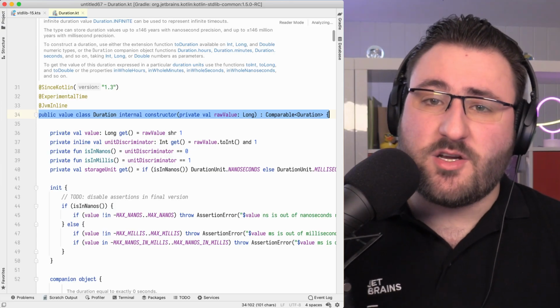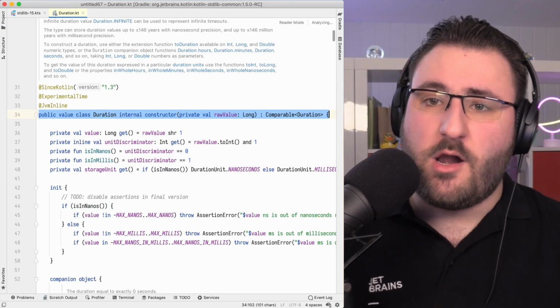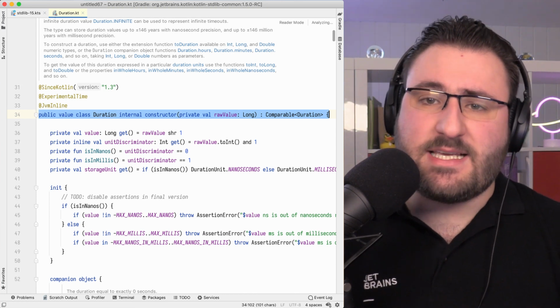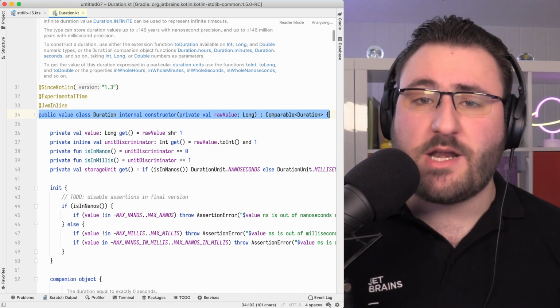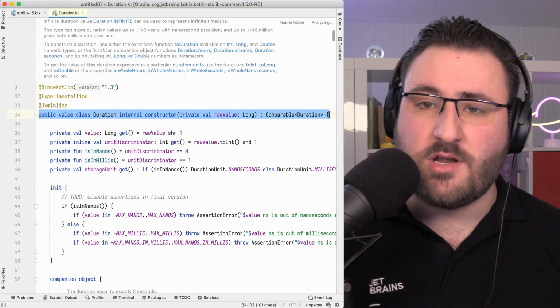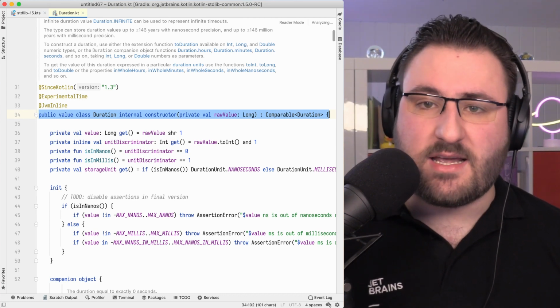The biggest change for them in 1.5 is an under-the-hood change. The value class defining a duration now internally uses a long instead of a double. This means it can now represent durations of more than 100 years with nanosecond precision or 100 million years with millisecond precision. The trade-off is that sub-nanosecond durations are no longer available. And this change is also binary incompatible, so if you're maintaining a library that uses the experimental duration API, please make sure to recompile it using 1.5's new long-based version.